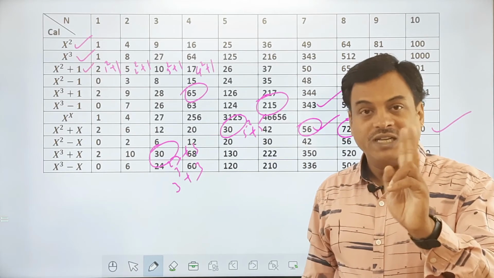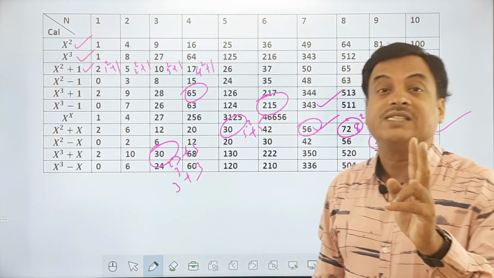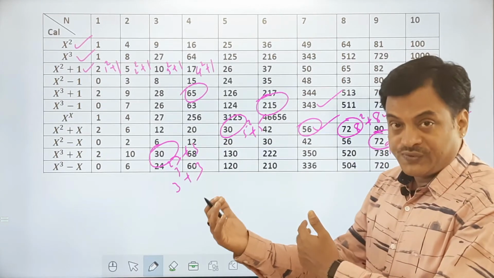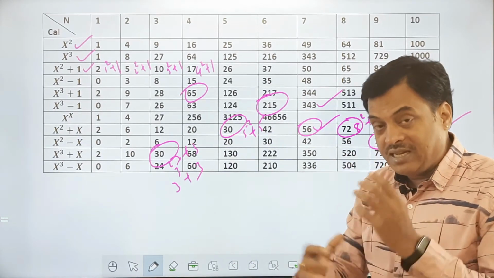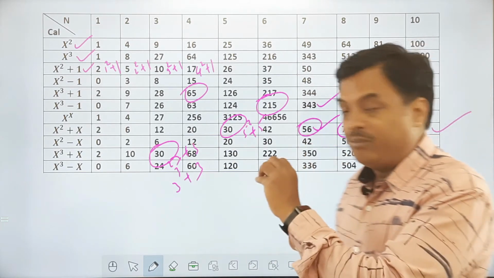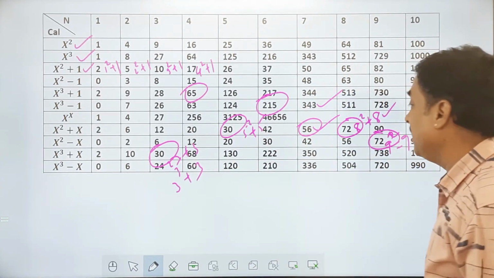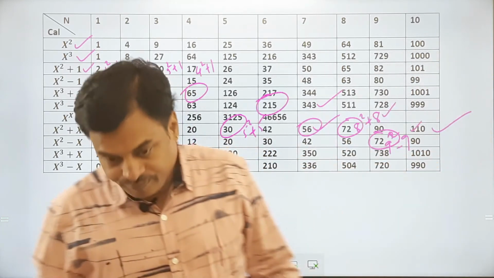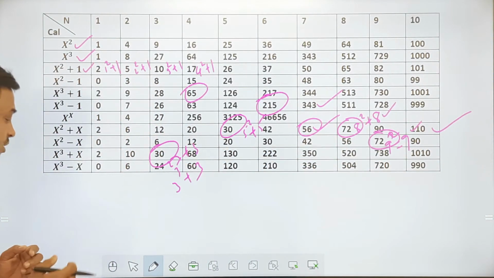So every number in that row is a product of two consecutive numbers. That way also it is useful. You should make use of that table so that whenever you see any number, you are able to say something or the other about that particular number. So keep practicing this table, all of you.